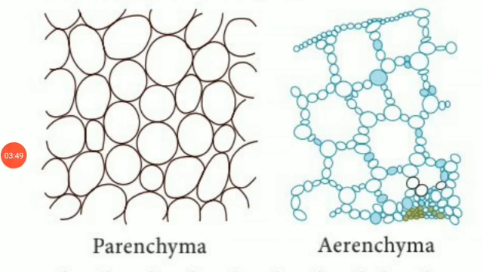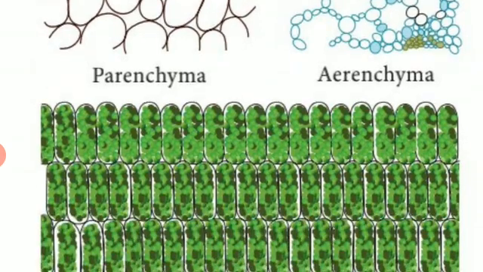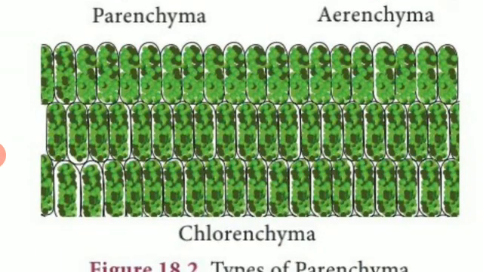So look at the pictures. The first one is parenchyma cells. Between each two or four cells there is a space that we call intercellular space. The other one is aerenchyma cells, which are always present in aquatic plants and water plants. And here, chlorenchyma cells. Chlorenchyma cells are parenchyma cells that have chloroplast.